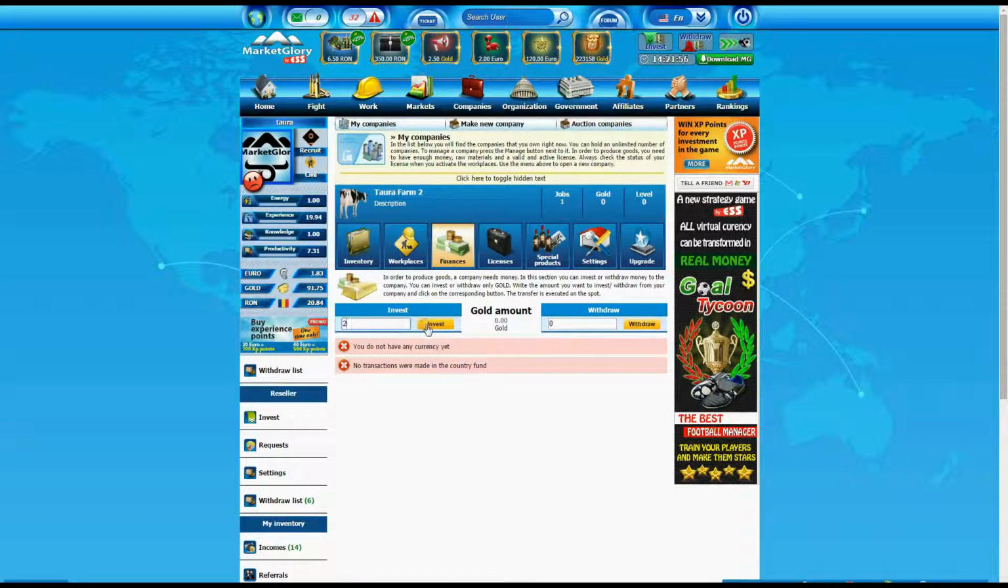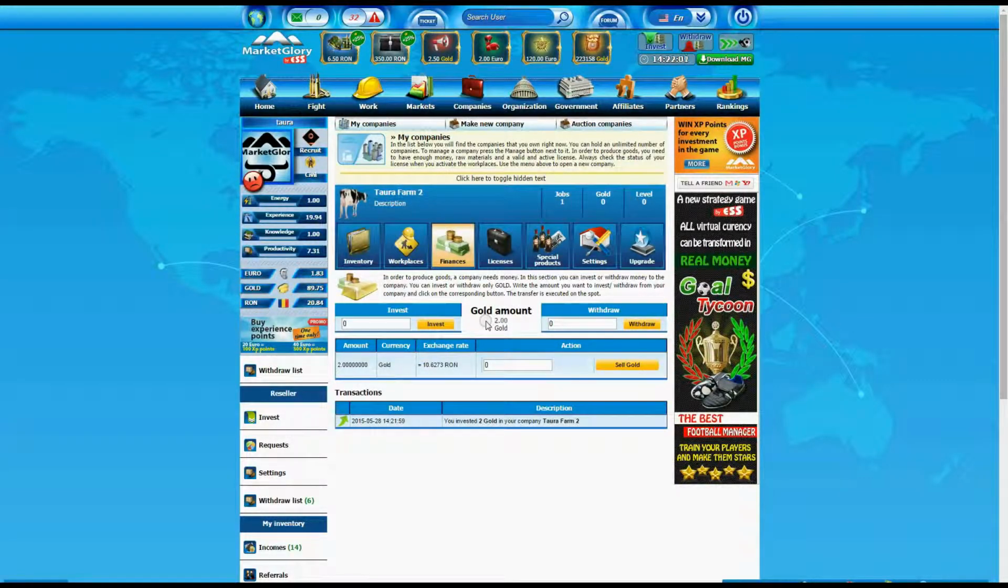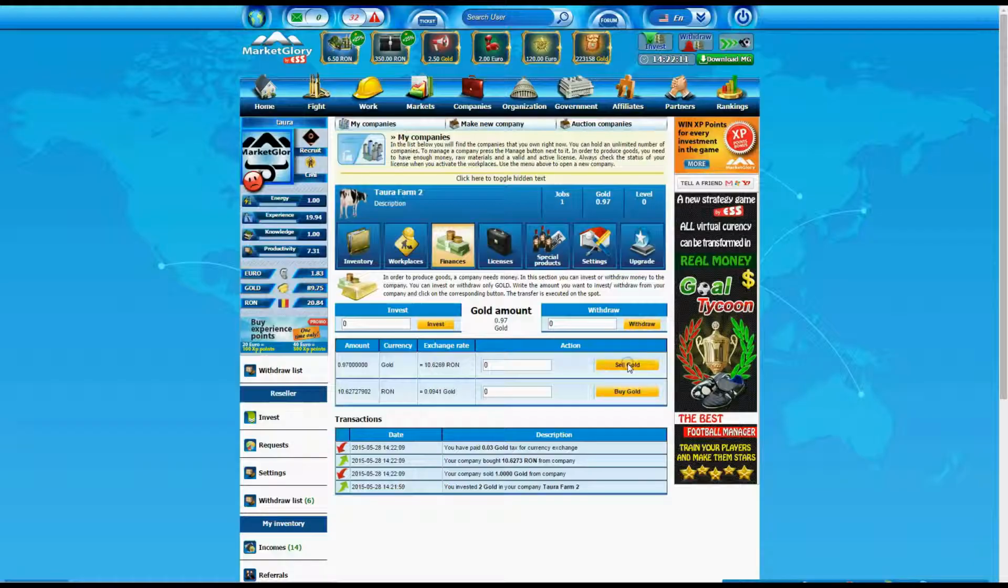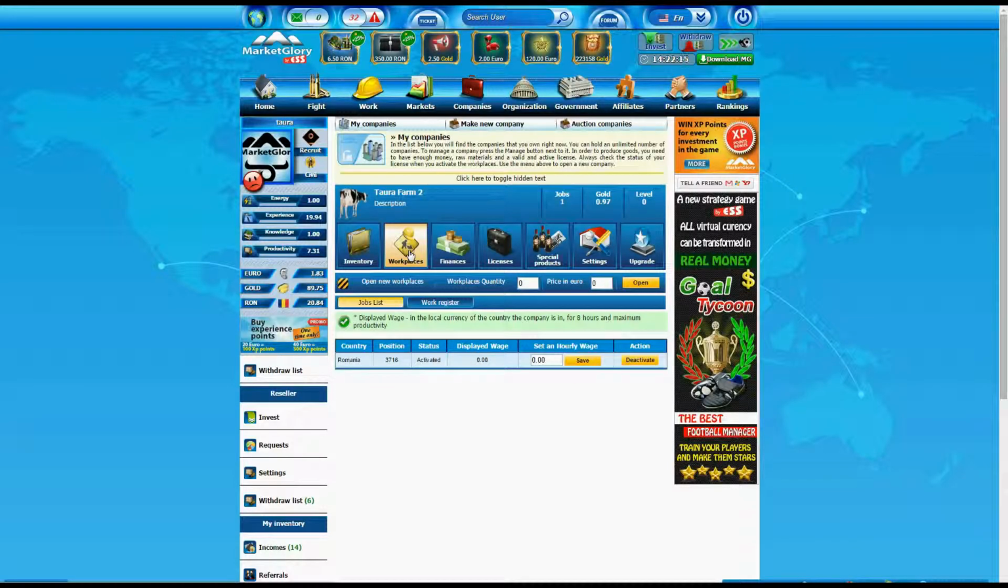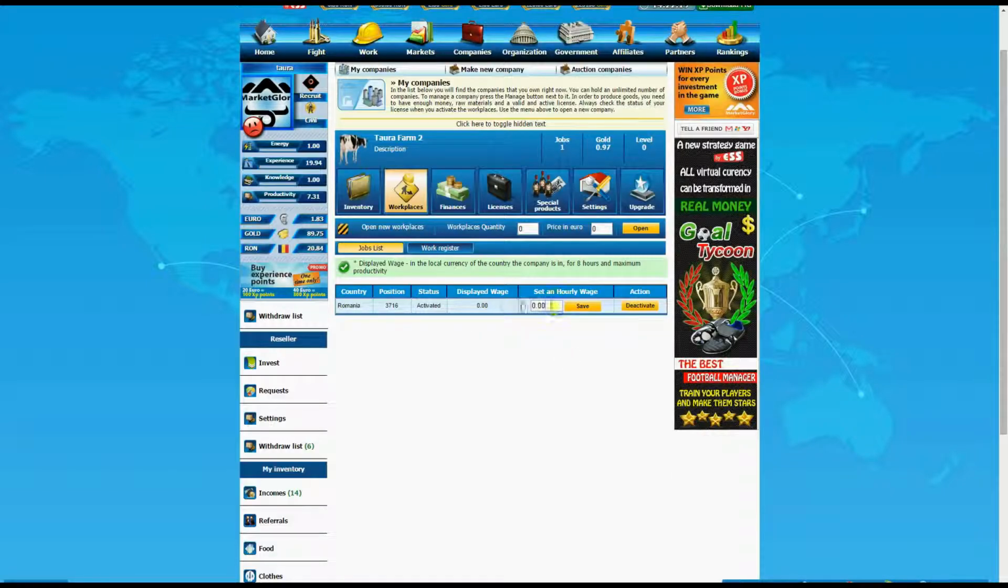Invest at least 2 gold in company and then exchange 1 gold into your local currency. After that, activate a workplace from the Workplaces submenu and then set the salary.